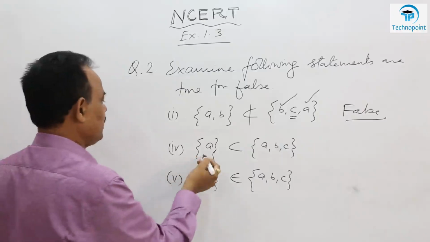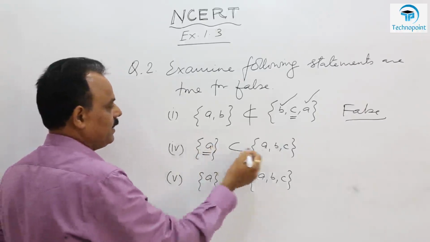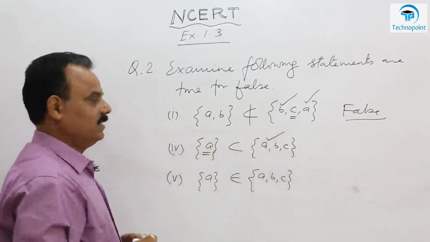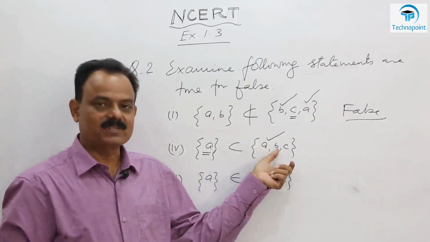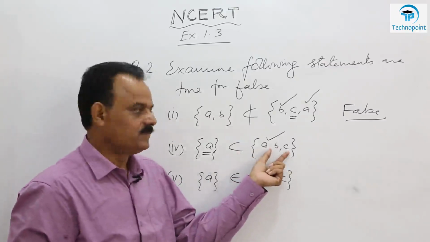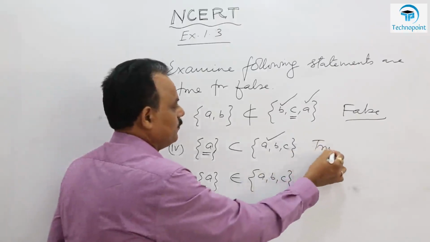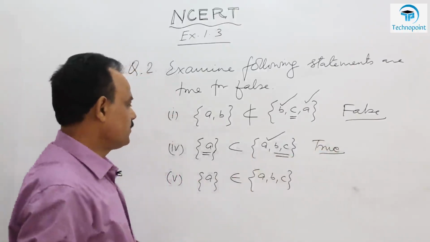दूसरे में क्या है? In the second one, every element of this set, obviously A, lies in the second set. So this is a subset. And which kind of subset? If there is some extra element, then proper subset. If there is no extra element, then improper subset. Obviously here we have some extra elements, so this is a proper subset. So this is true. एक्स्ट्रा एलिमेंट है यहाँ पर, इसके अलावा, तो ये प्रॉपर सबसेट.